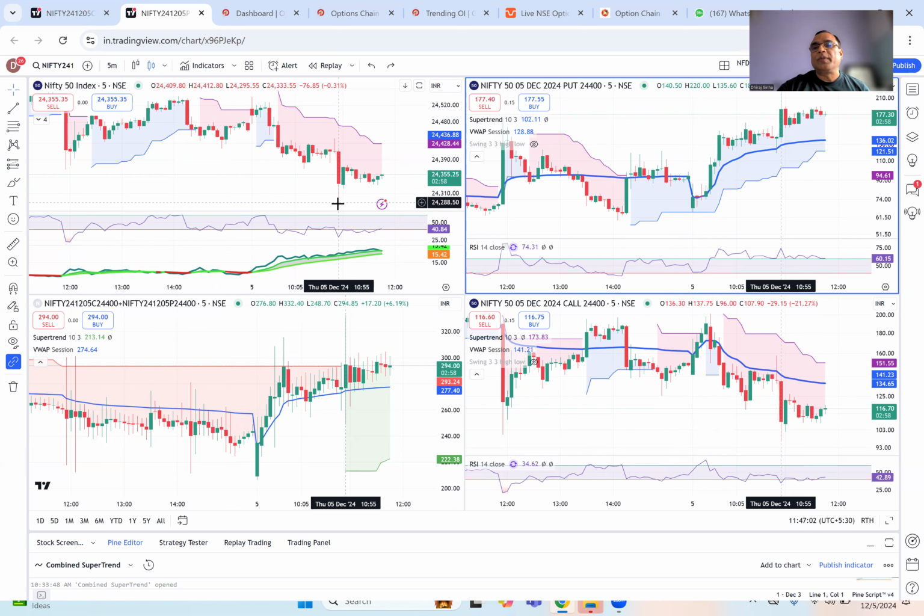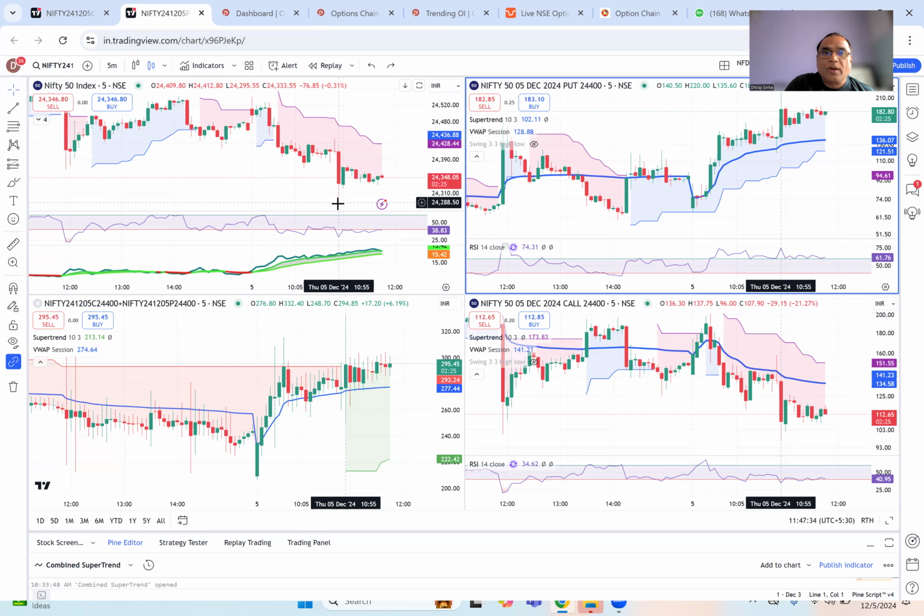Right now, we are at 24,355. You never know. If you look at the chart, it could be a retracement and then we can make the move up. So you may get caught on the wrong side, but hopefully, if you hold your option buying position, you may get one move in your favor, and at that time you will have to exit. So essentially, what I'm saying is, if you're on the option buying side, either have a very deep SL or no SL at all. So that is the trade.